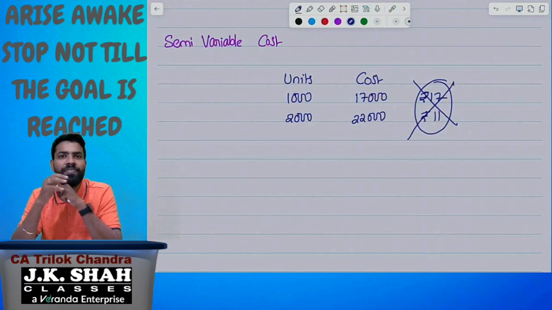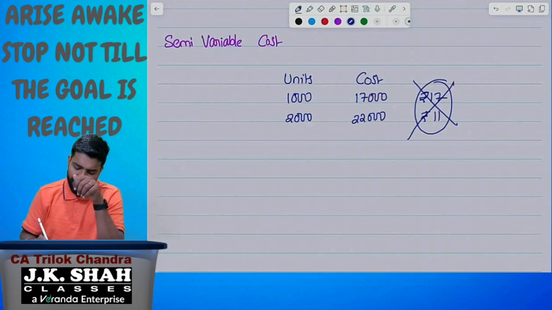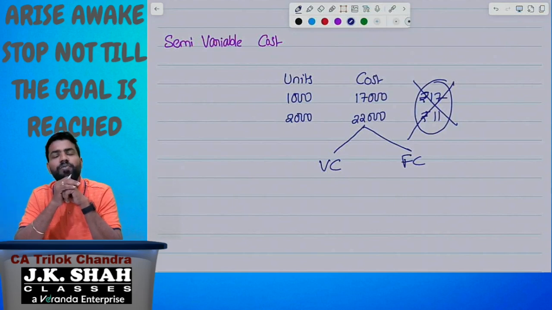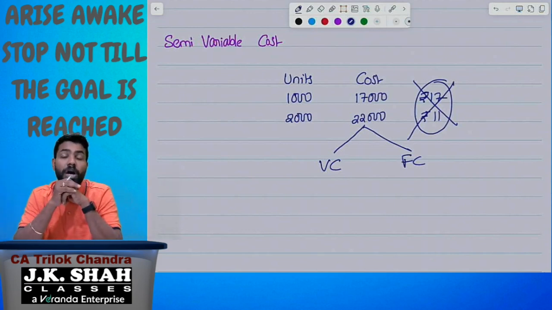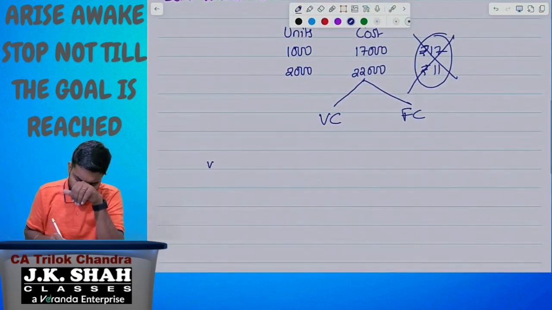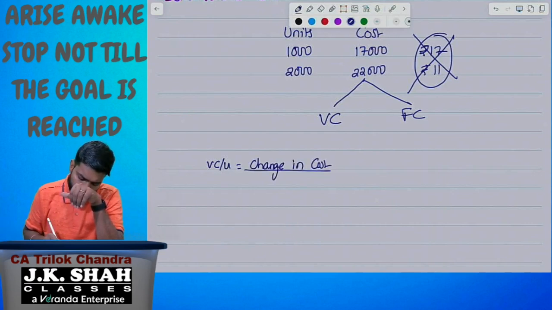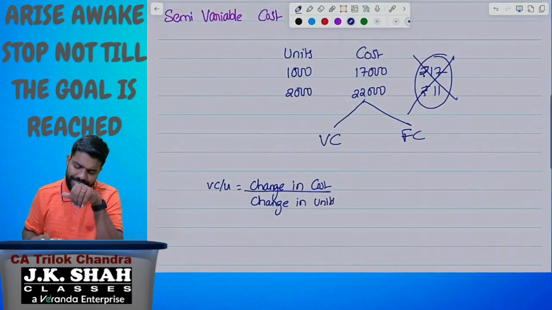Whenever you want to make a decision, there should be some constant nature. So what we need to do is classify this semi-variable cost into variable cost and fixed cost. Whenever you find the semi-variable cost, which is also called the semi-fixed cost, first you classify that into variable cost and fixed cost. How to do that? How to identify that? How to calculate that? First, we will calculate variable cost per unit, which is change in cost divided by change in units. Please understand.